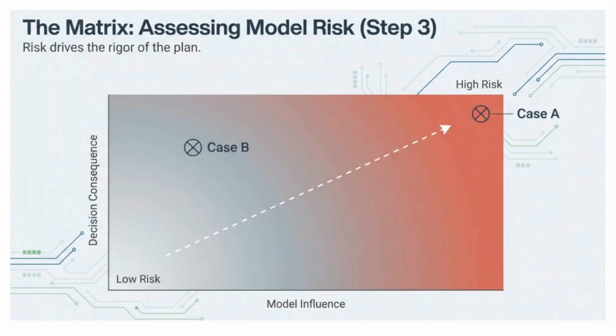The model risk drives the rigor of the plan. On this matrix of risk, you see decision consequence and model influence. The stringency of your credibility plan should match the risk level of the model. You can't use a low-risk validation plan for a high-risk safety model. Now that you have assessed the risk, what's next? In the next video, we will break down exactly how to design the credibility assessment plan to match your context of use. See you there.